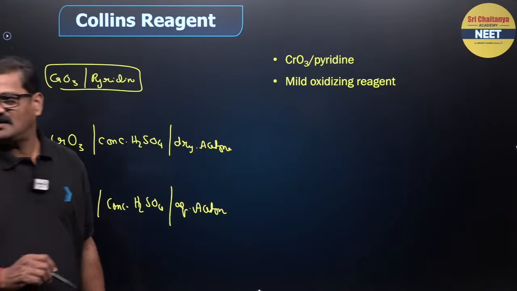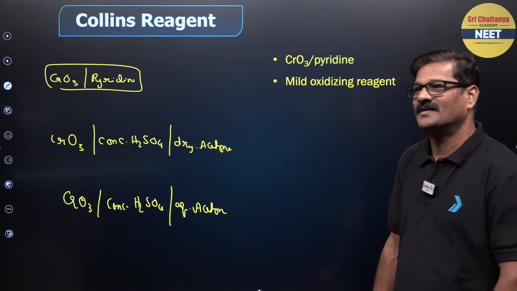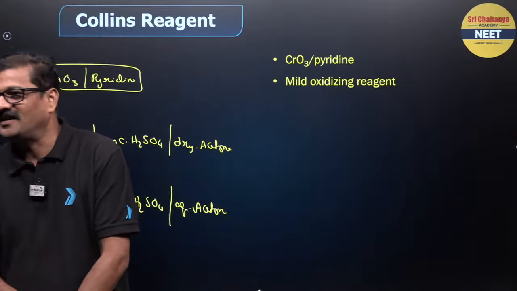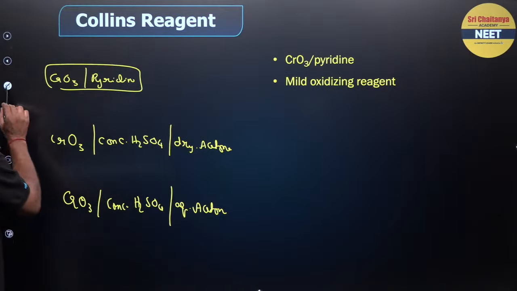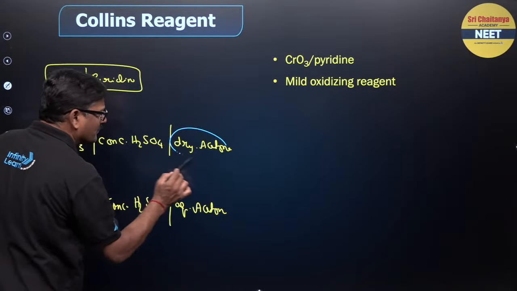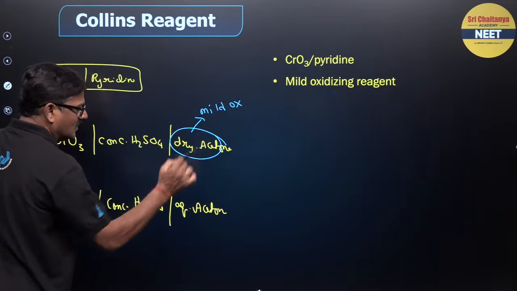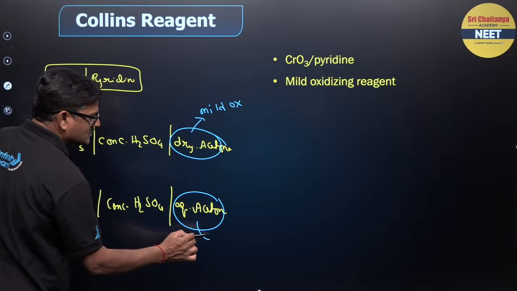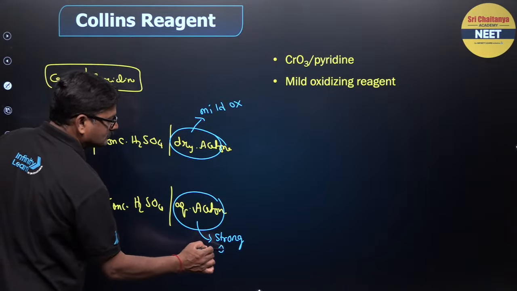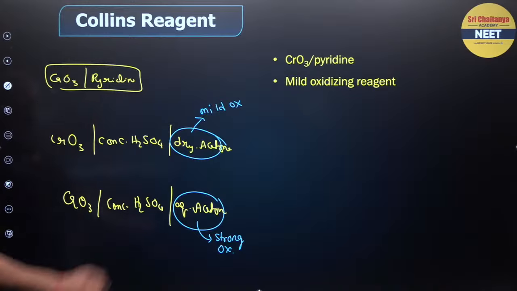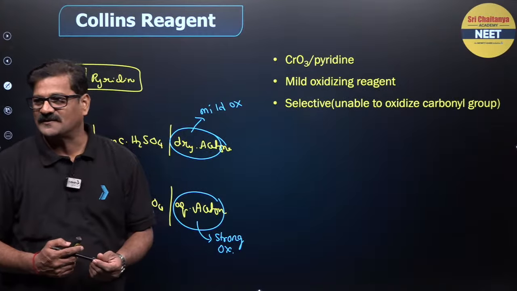So, what is making the difference between these two? Let's see here. Whenever you see dry acetone, you make it a mild oxidizing agent. When aqueous acetone, you just say it is a strong oxidizing agent. That is the difference. Coming to CrO3 pyridine, it is selective, unable to oxidize carbonyl group, dear children.